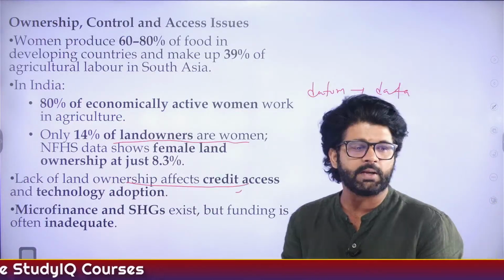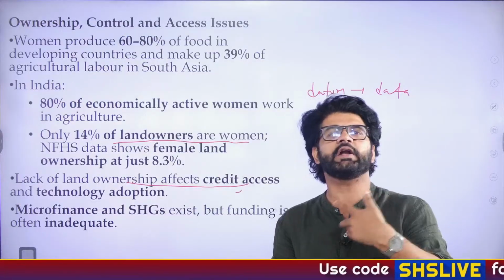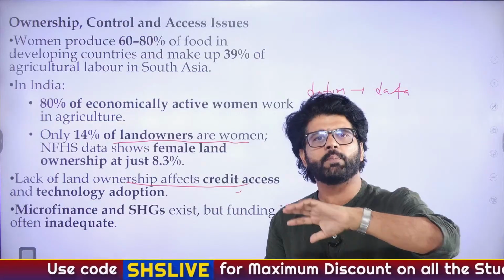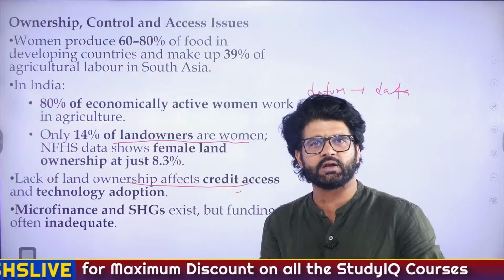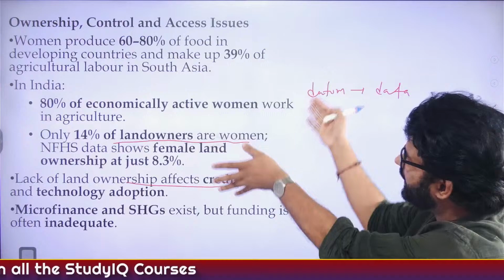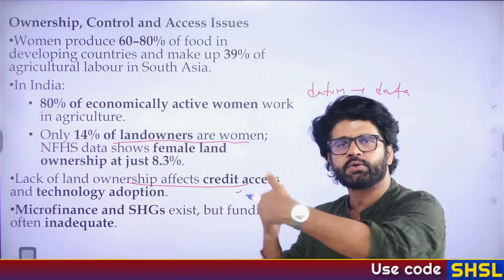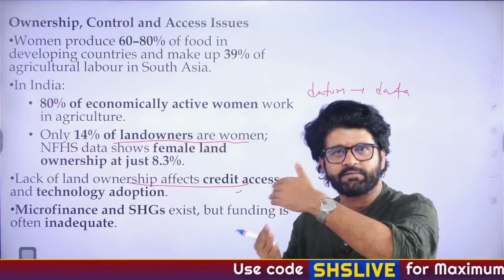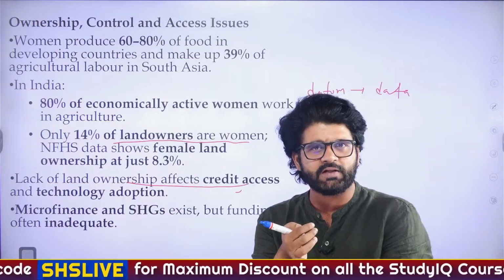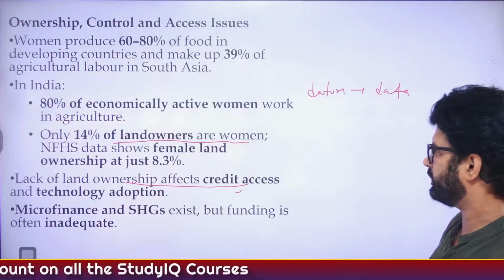Even in post-independent India, you read about land reform measures, but we never talk about it from women's perspective. We talk about consolidation of land holding, abolition of the zamindari system, land to the tiller concept, improving agricultural productivity, but this whole data is giving you another idea: when we talk about land reform measures, let's also talk about increasing the ownership of land and giving more and more land to women, because that will ensure that they are not economically vulnerable. We talk about equal pay for equal work, this and that. So this thing also has to be taken care of.